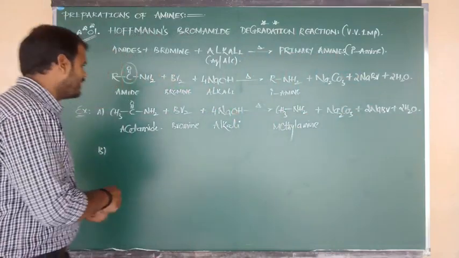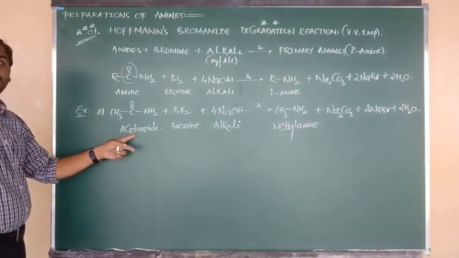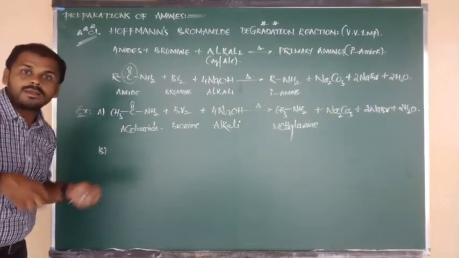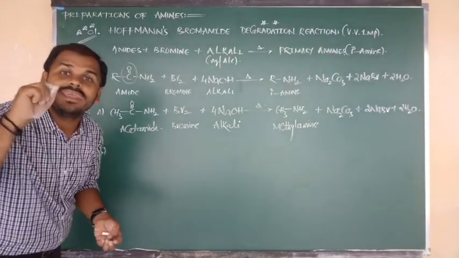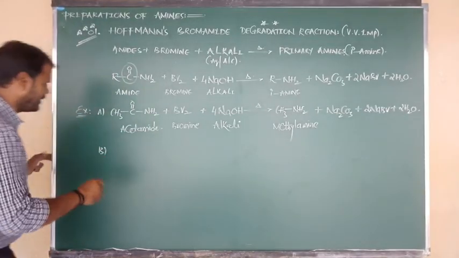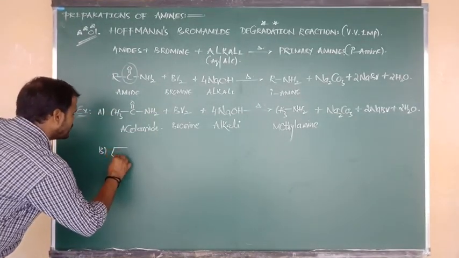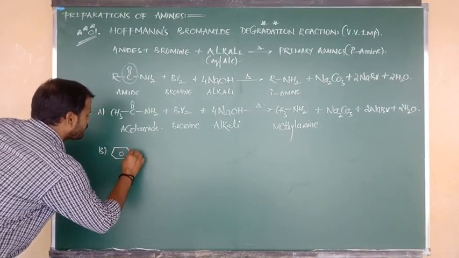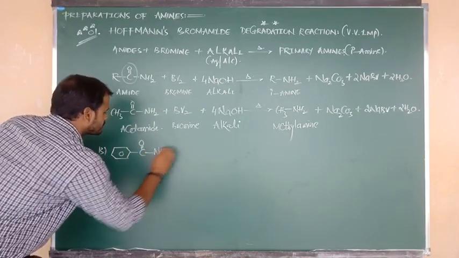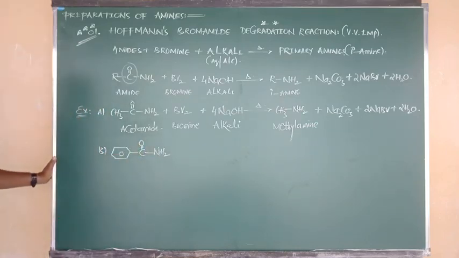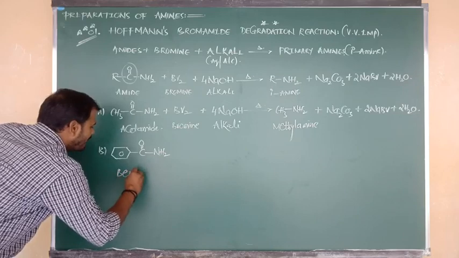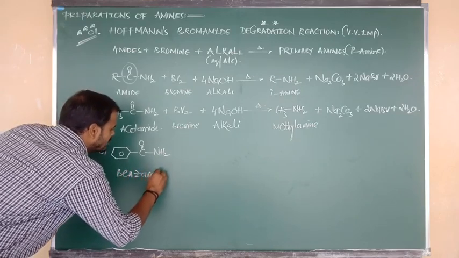Okay, good. So this is the amide, acetamide, I mean an aliphatic amide. Now I want to consider an aromatic amide. That means in the place of R, we have to write benzene. So what can we write? Benzene bonded to C double bond O bonded to NH2. The name of this compound is benzamide.